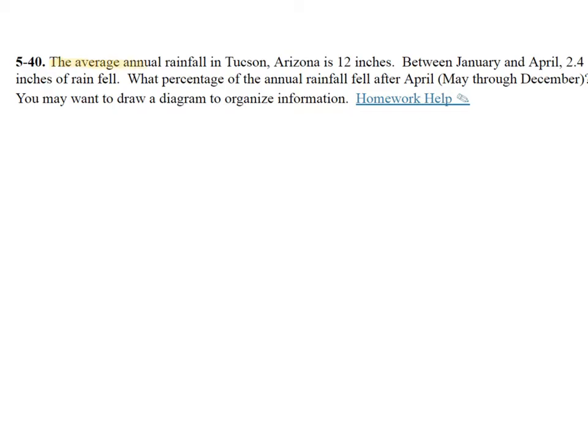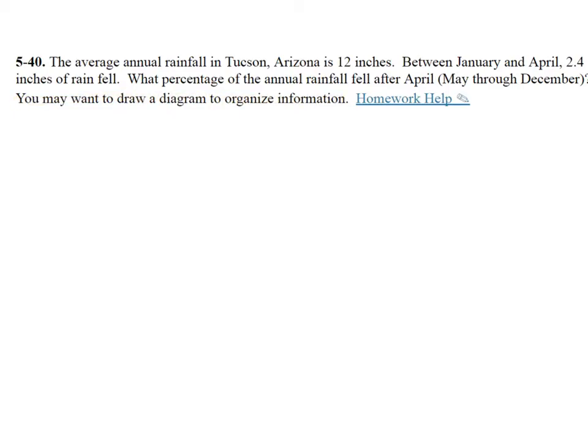The average annual rainfall in Tucson, Arizona is 12 inches. Between January and April, 2.4 inches of rain fell. What percentage of the annual rainfall fell after April? So May through December. You may want to draw a diagram to organize information.